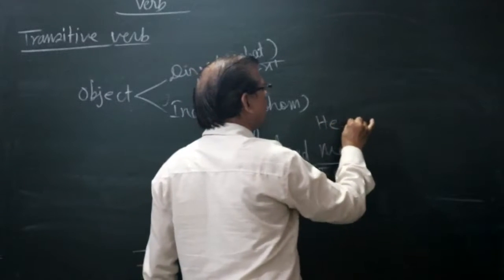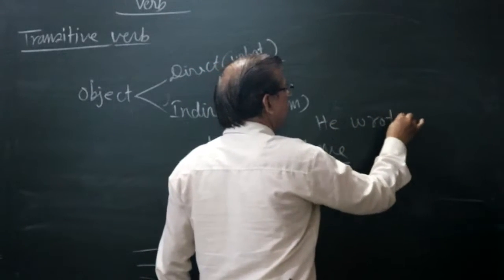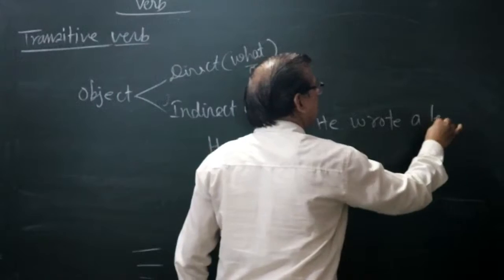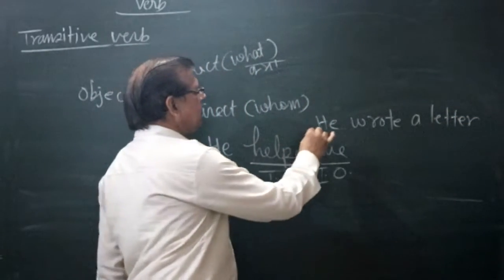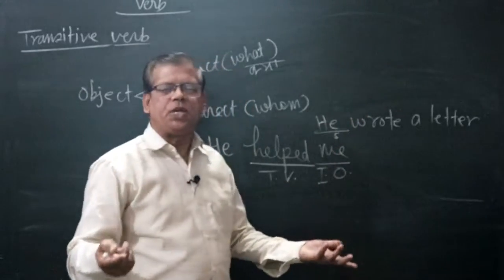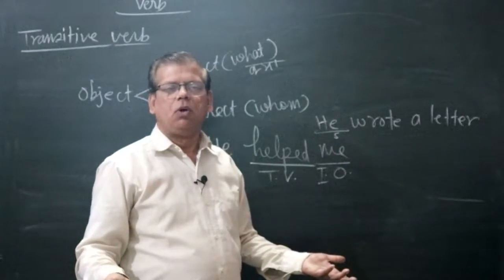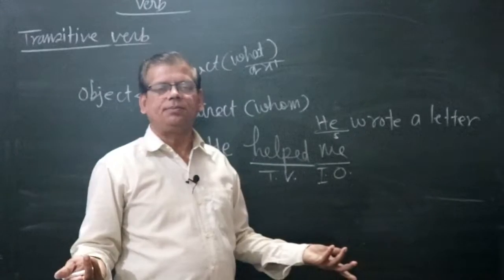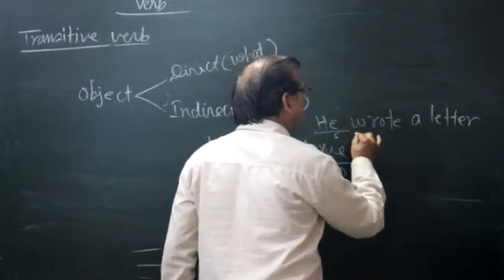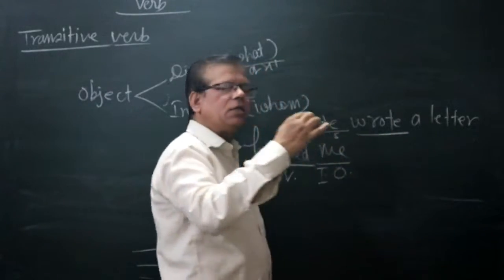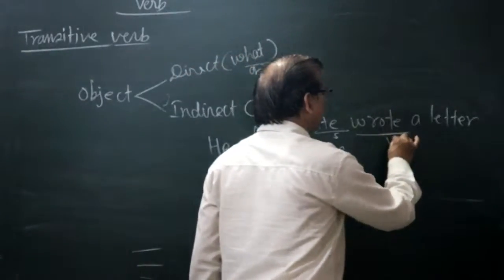Second, he wrote a letter. What is subject? He is subject, because doer is subject, he is the doer. One who does is doer. And what is the activity? He does an act of writing. Activity is the verb.